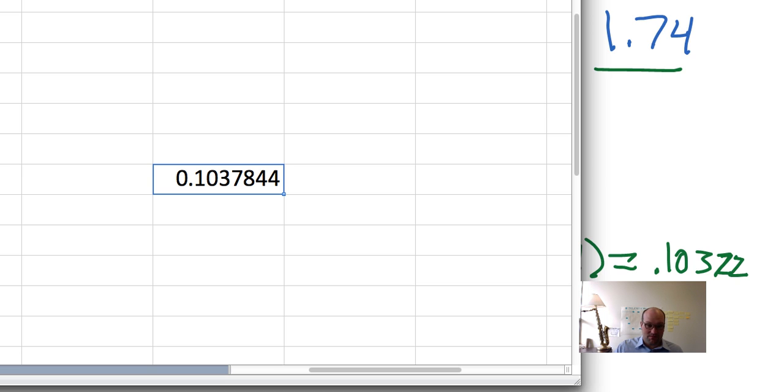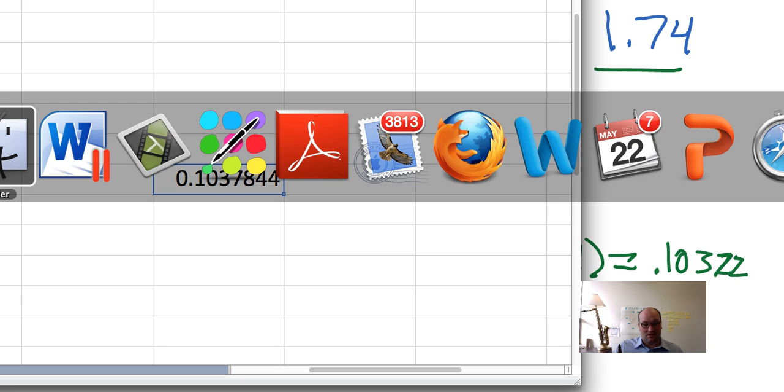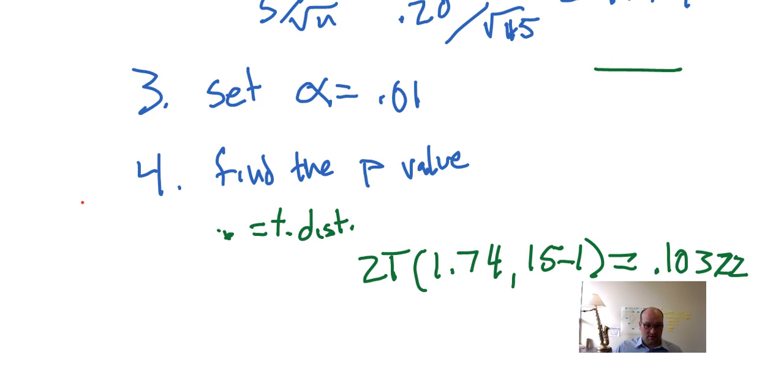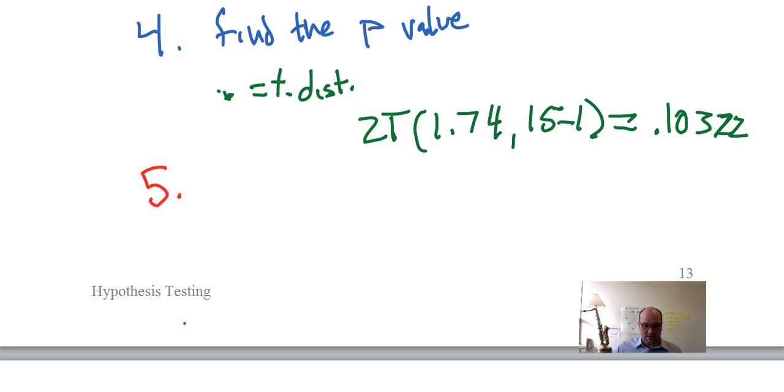So remember, this is a probability of a t distribution, whatever is on the two sides, the two-tail. So it adds up the probability of both of these things, the chance of it being in there. So we have a 10% essentially chance. Let's go back to this. So that's step 4. Let's finish up with step 5. Step 5, maybe the most important step. What's the conclusion we make?